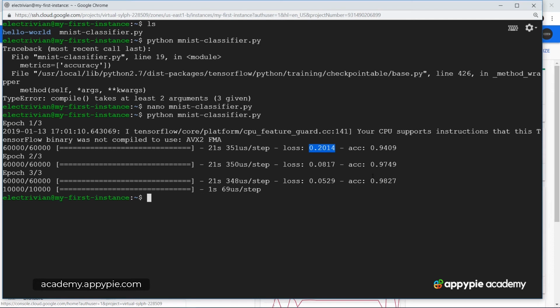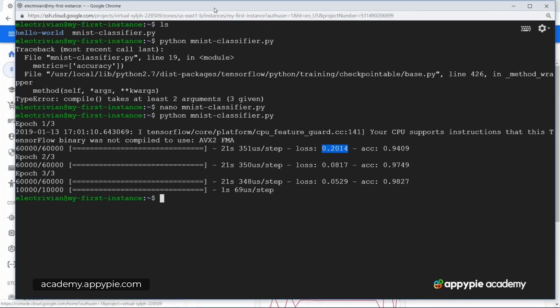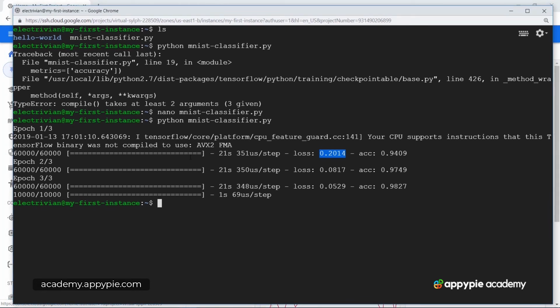Okay, so with this completed, let's move on to another way of monitoring how your model works. It is not always necessary that you will have this particular window of the compute instance always open. If you have a model which is running for, let's say, thousands of epochs, it may even take days or weeks for that model to complete.